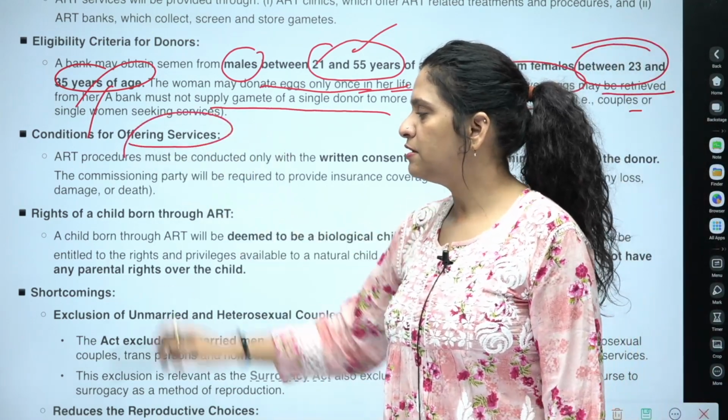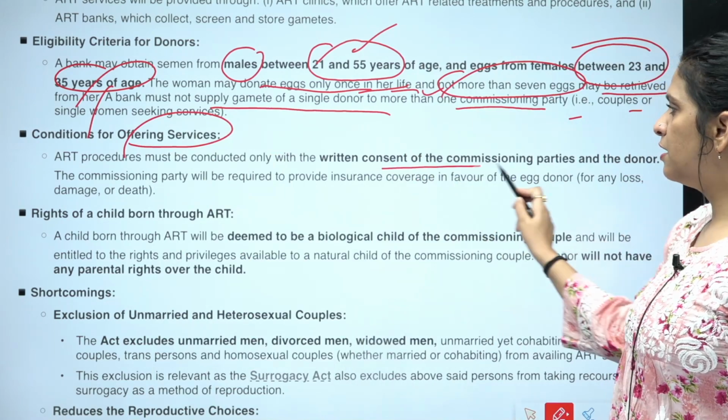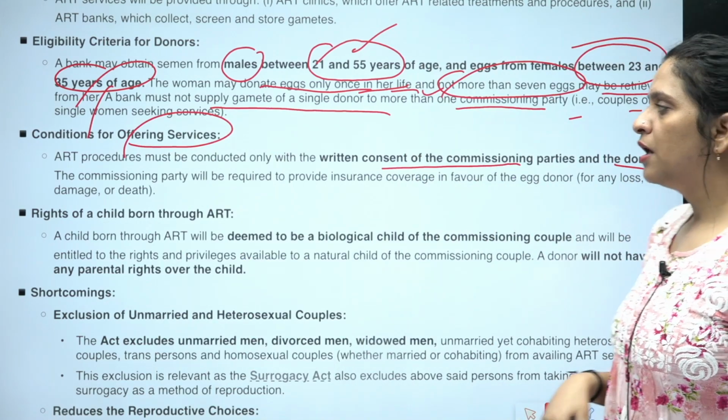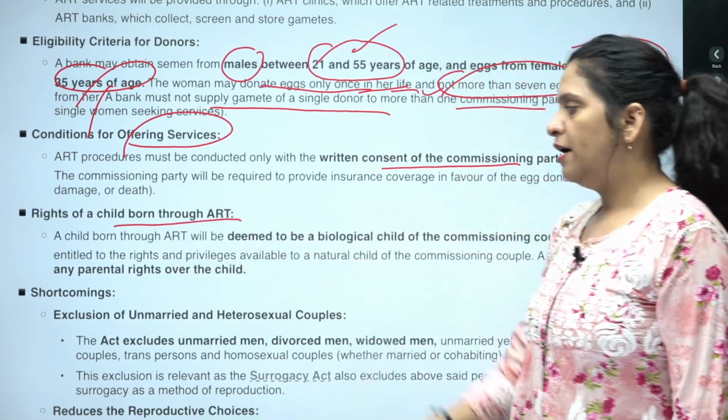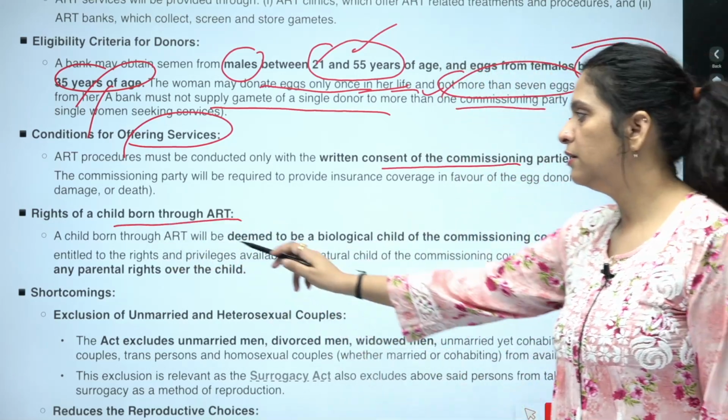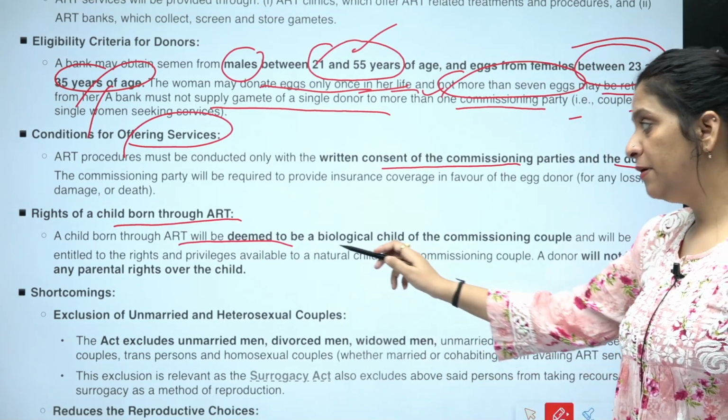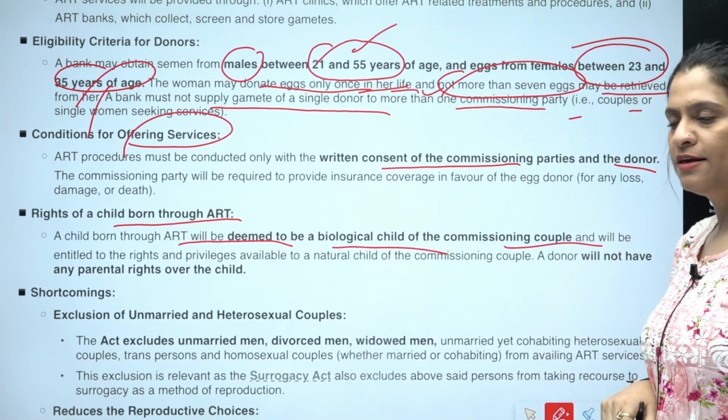Conditions for offering services. These are the conditions: written consent of the commissioning parties and the donor. Right of the child born through ART. What will be the right? The children born through ART will be deemed the biological child of the commissioning couple, as I said.